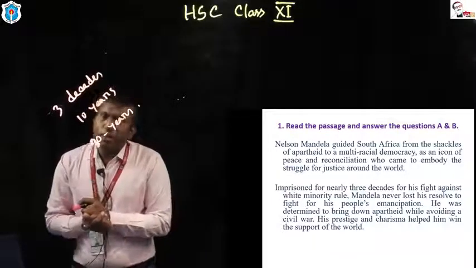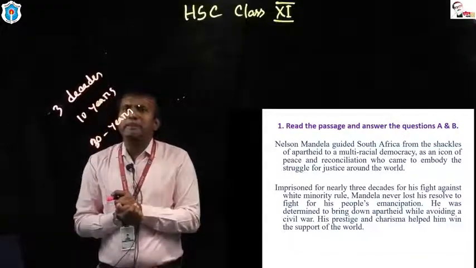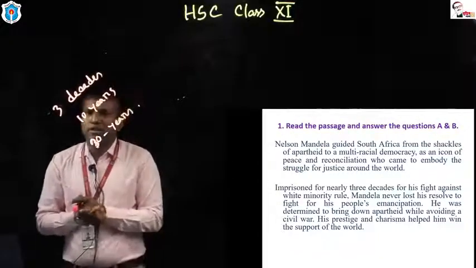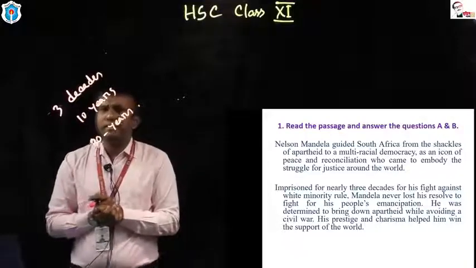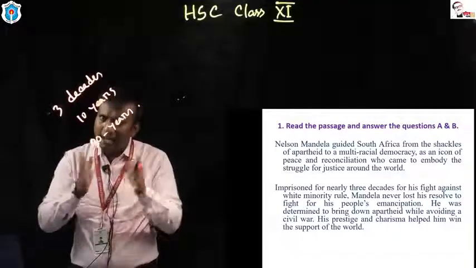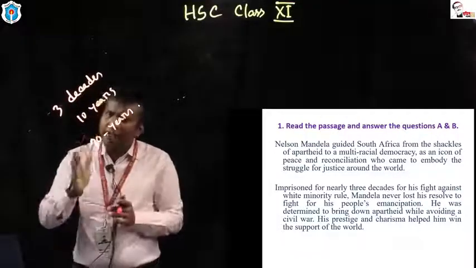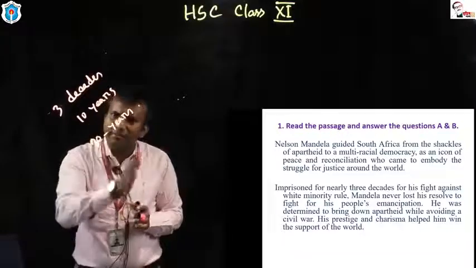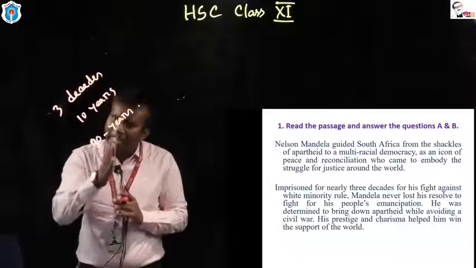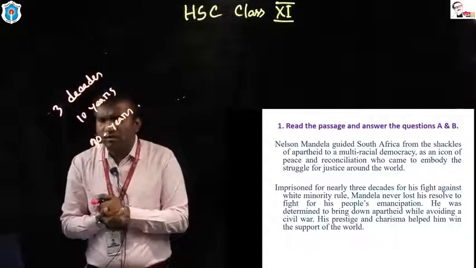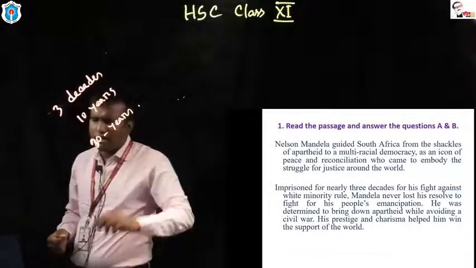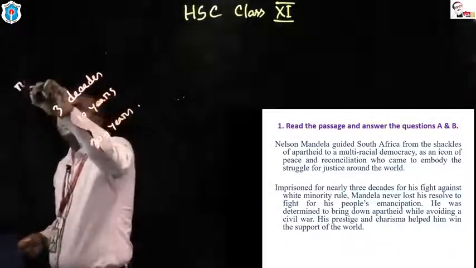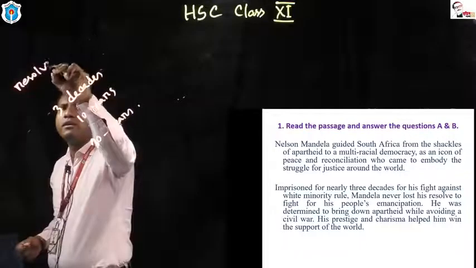But what did the white people do? They imprisoned Nelson Mandela for 30 years. But what happened? Did Mandela lose his hope? Did Mandela lose his determination? Did Mandela lose his resolve? Look at the word there: resolve.